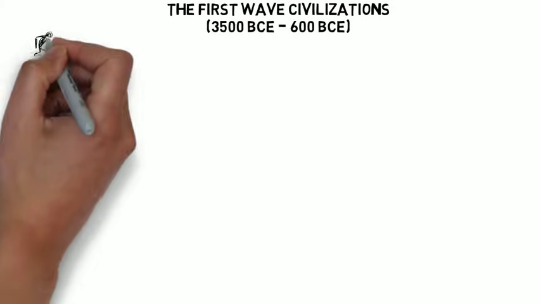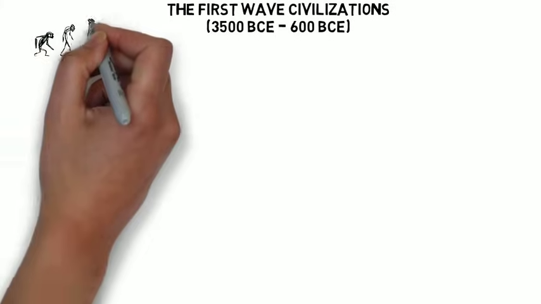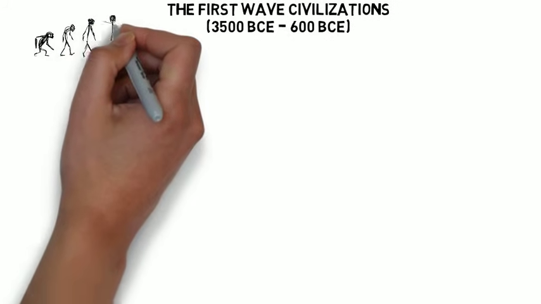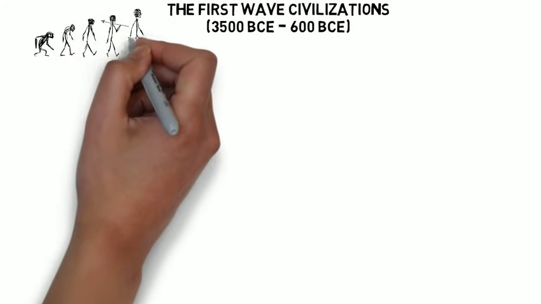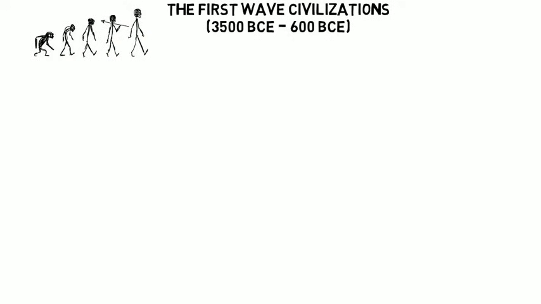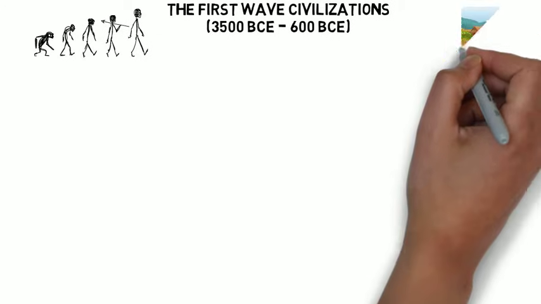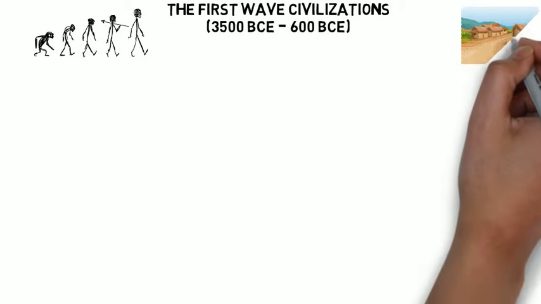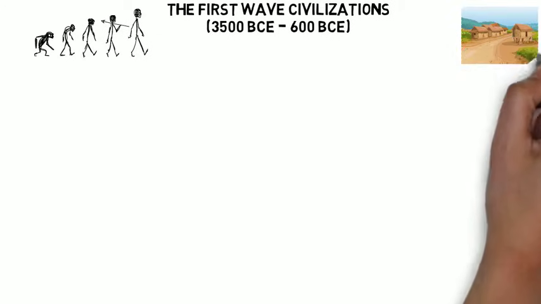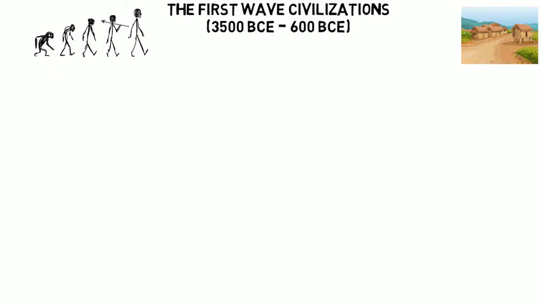You should recall that during the last video lecture we learned about how human societies developed from the Paleolithic Era to the Neolithic Era. During the Paleolithic Age, humans mostly lived in small bands as hunter-gatherers. After the adoption of farming, humans moved into the Neolithic era and began to settle into larger communities. Around the year 3500 BCE, we see the first evidence of human societies organizing themselves into larger civilizations.